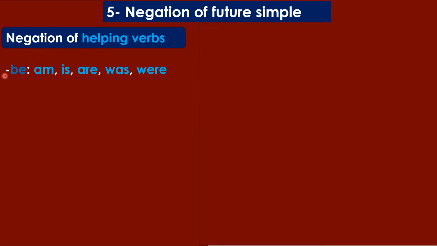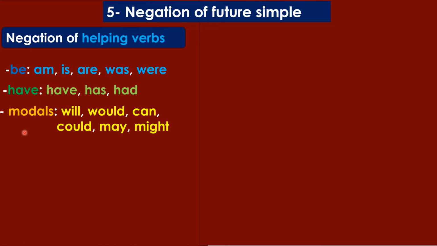Helping verbs like, for example, verb to be, and in this case I'm talking about am, is, are, was, and were. Also verb to have, has, and had as a helping verb. Okay. And also modals like will, would, can, could, may, might, must. Okay, and so on. طبعا الأفعال المساعدة عندي في اللغة الإنجليزية عندي verb to be، ودي طبعا سواء am, is, are, أو was أو were. verb to have كفعل مساعد عندي have وhas وhad، وعندي هي models أو الأفعال الناقصة زي will وwould وcan وcould وmay وmight وshall وshould and so on.